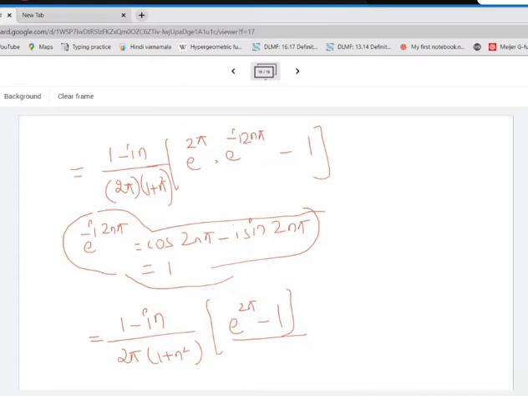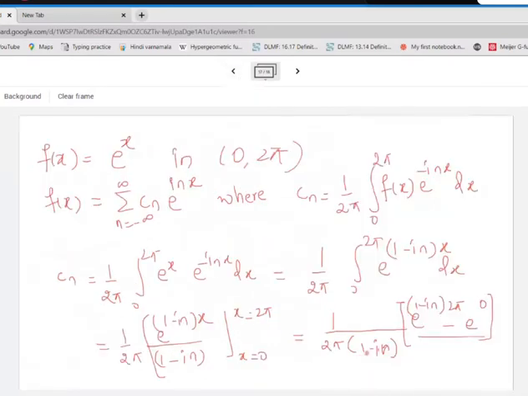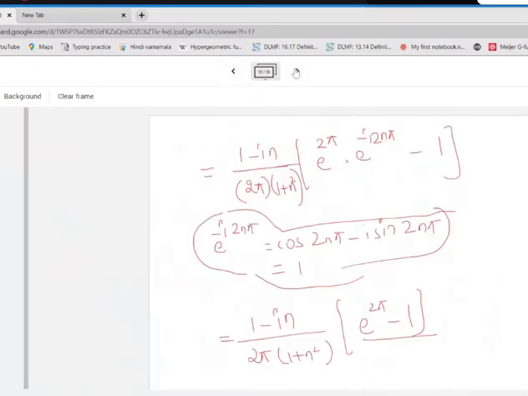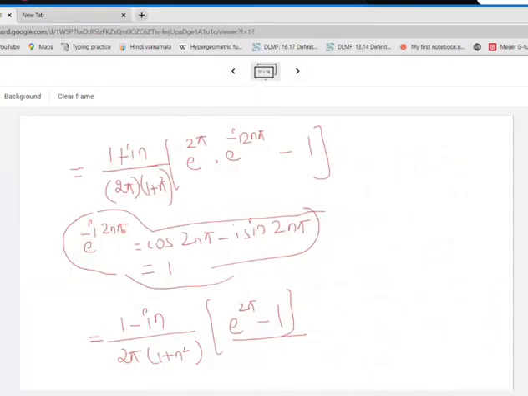Yes yes, one minute, numerator. Here what is there? Down here there is minus, so when it goes up it will be plus, so I'll have a plus. So this is the expression that we are getting, n square plus 1 into 2 pi n. Okay, so this is the Cn value.